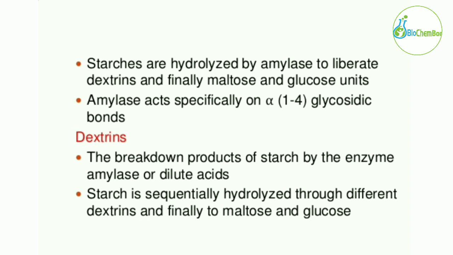Now we are going to look at the dextrins. What are dextrins? The dextrins are the breakdown products of starch by the enzyme amylase or dilute acids. So if amylase or dilute acids act upon the starch, then the starch breaks down into dextrins. Starch is sequentially hydrolyzed through the different dextrins and finally to maltose and glucose.